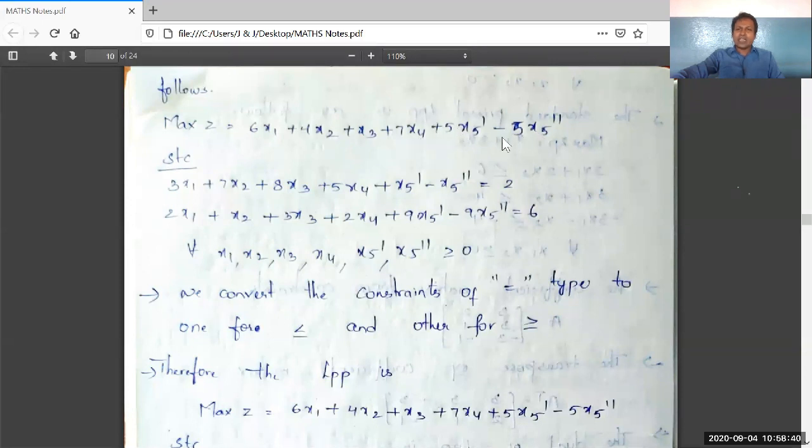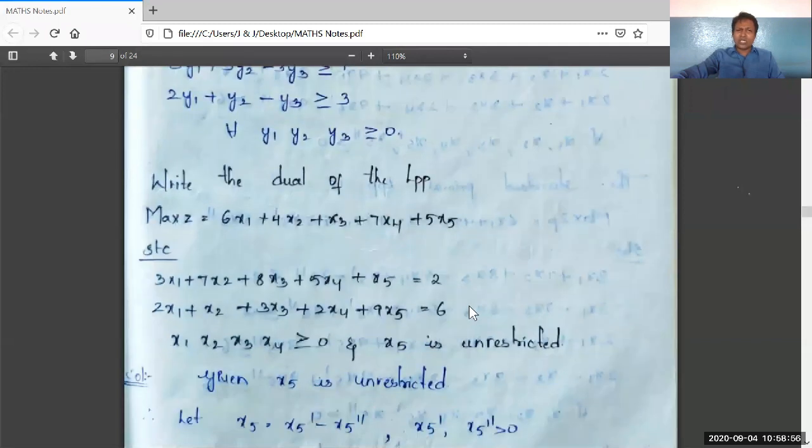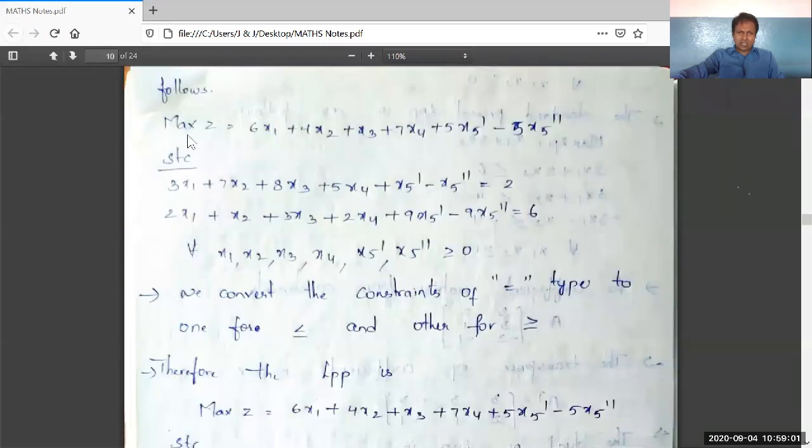In this place in the given question there was only x5. So instead of x5, if I write x5 dash minus x5 double dash, the coefficient 5 will be multiplied with both x5 dash and x5 double dash. So in this objective function, the last x5 is written as x5 dash minus x5 double dash. So the objective function contains 6 variables instead of 5 variables.